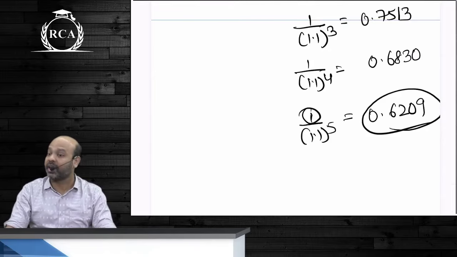If you write present value factor, same formula guys, accumulated balance is equal to P into (1 plus R) whole power n. Accumulated balance is 1 rupee, principal is missing, rate of interest is 10%, whole power 5 years. You will write that as 1 divided by 1.1 whole power 5. Are we clear guys?